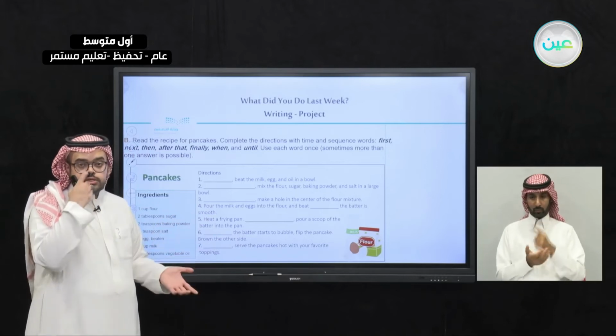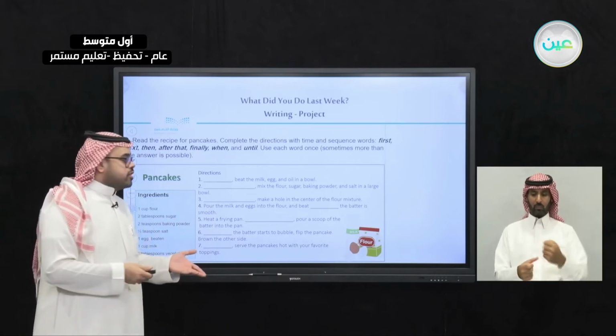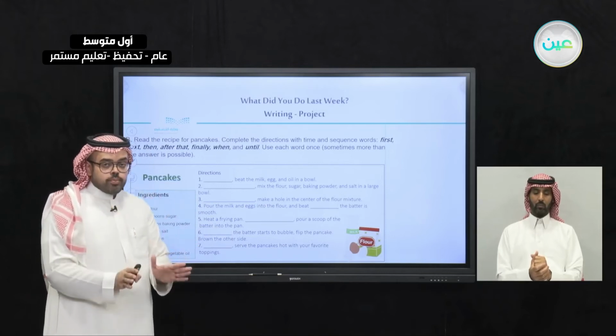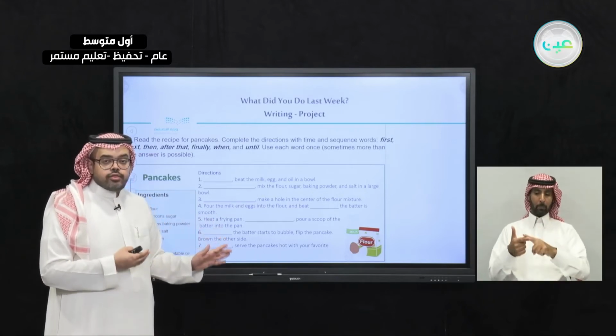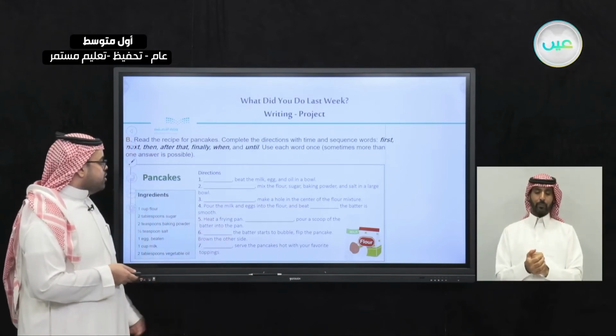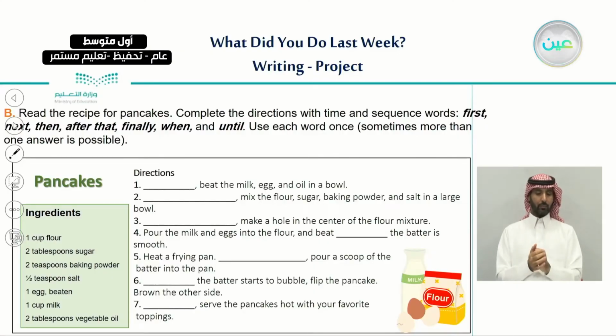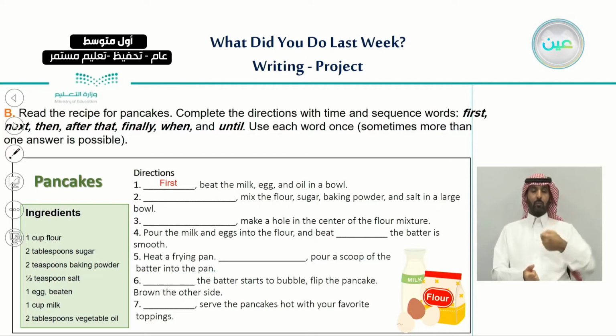These are the instructions. So what we need to do now is that we're going to use the appropriate or the suitable sequence words for these directions. So let's begin with number 1. Beat the milk, egg, and oil in a bowl. And as we said, when we're talking about the sequence words, the first word we're going to use is first, because this is in the beginning. We always use first in the beginning. This is the first step. First, beat the milk, egg, and oil in a bowl.